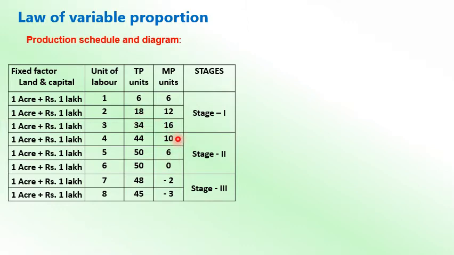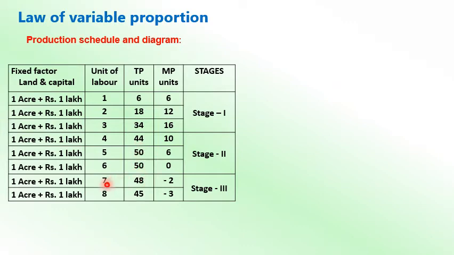In the second stage, you will find the marginal product is decreasing and tends to 0: 10, 6 and 0. But total production is still increasing: 44, 50, and then 50 is constant, where it is maximum. Marginal production is 0. When MP is 0, total production is maximum and constant, this 50 and 50.